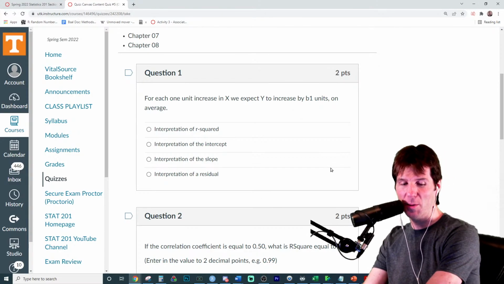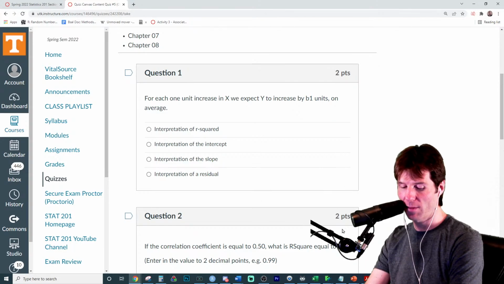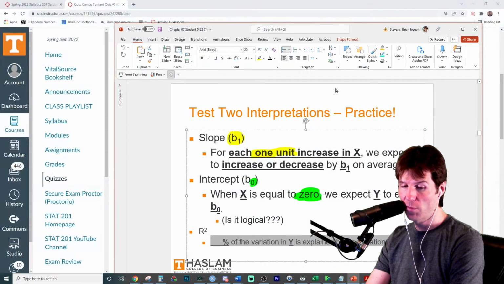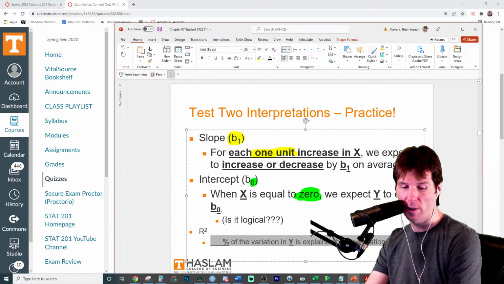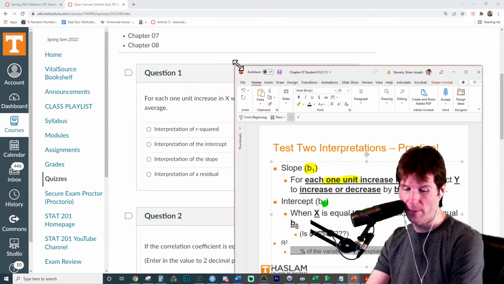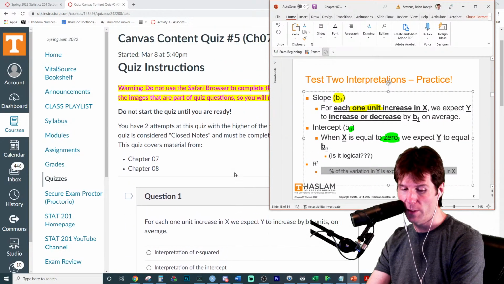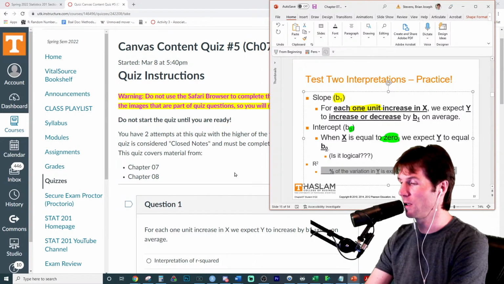For each 1 unit increase in X, we expect Y to increase by B1 units on average. What is that the interpretation of? Ooh, gotta love that if you get that as a test question. For each 1 unit increase in X, we expect Y to increase or decrease by this amount is what? A little bit of notes on the screen here, but that says for each 1 unit increase in X, we expect Y to increase or decrease.